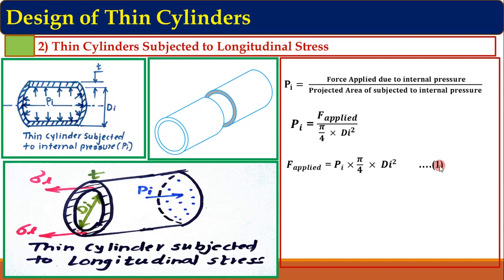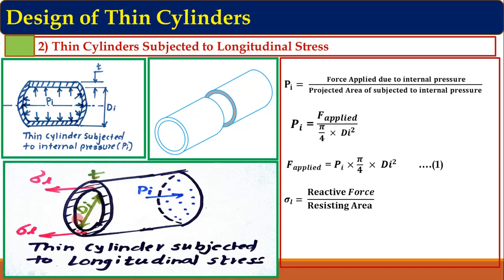Now similar to this, we can find out the longitudinal stress. Longitudinal stress is equal to reactive force upon resisting area. Here the reactive force we can write as F reactive, corresponding to this longitudinal stress, and this resisting area. The hatched portion shows the resisting area, the area in which stress is induced, and this area is perimeter into thickness.